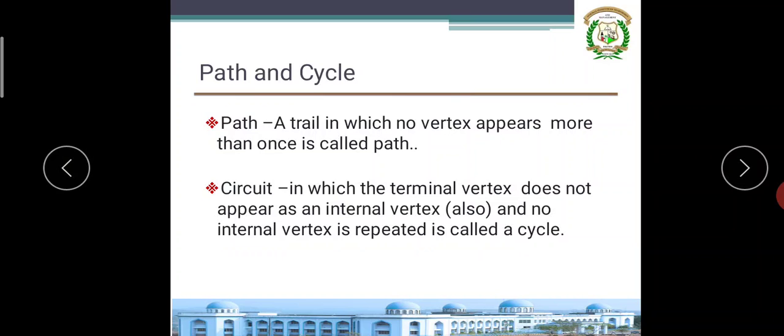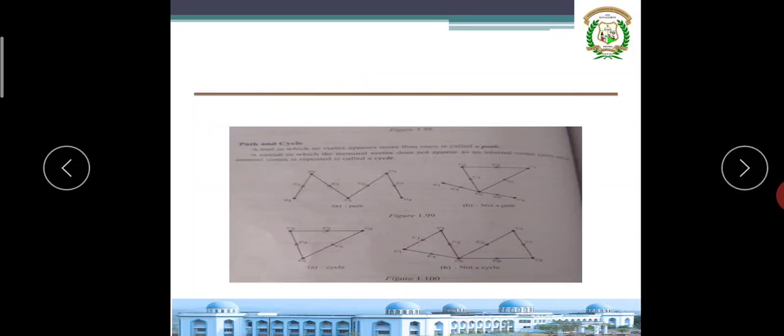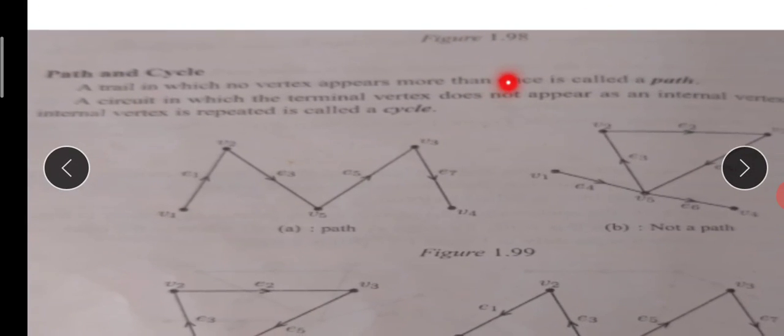Trail is what? An open walk with no edge appearing more than once. A trail in which no vertex appears more than once is called a path. Please observe. In a circuit, if no internal vertex repeatedly occurs, it is called a cycle. But the terminal vertices should be the same for cycles. Remember this, observe this very clearly.